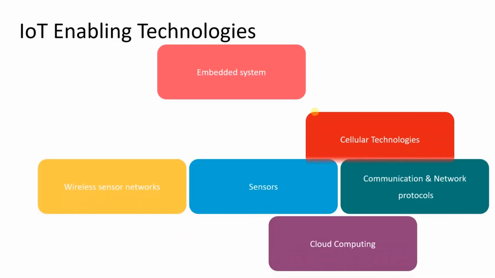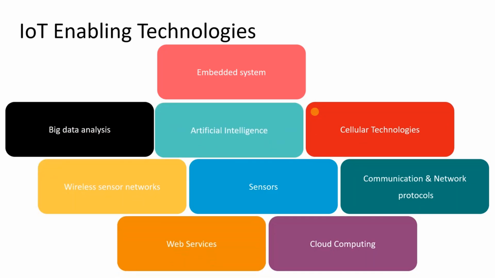Okay, if you want to talk about IoT, there are a plethora of technologies involved to complete an IoT project. So what are all those things? The first and foremost thing is embedded systems, and the second one is big data analysis. Why does big data analysis come into the picture? Because there are a lot of sensors implemented in a field. There are thousands and thousands of sensors, actuators and machines. All the information collected from there is very big in size, and it's difficult to handle. Big data analysis will take care of this part and present it to the user in a nice manner.